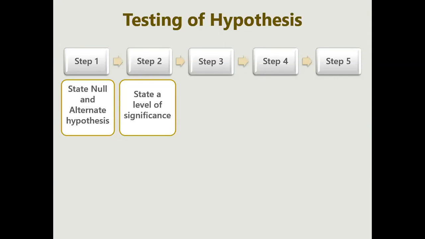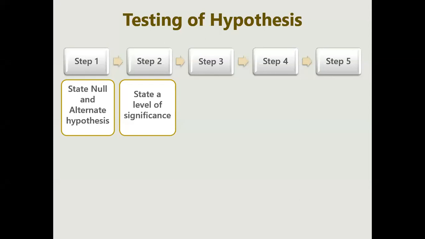If you take 1% as the level of significance, you are taking 99% as the success rate. If the experiment was conducted 100 times, you give a chance of error for just one time. But if I change the level of significance to 5%, in 100 times, 95 times it was successful and 5 times there was error.